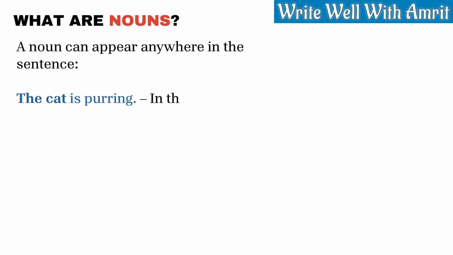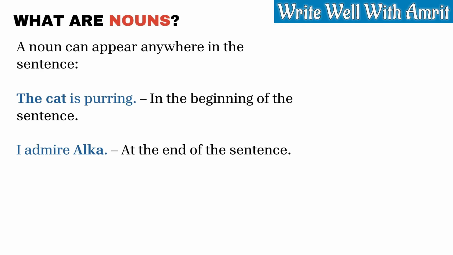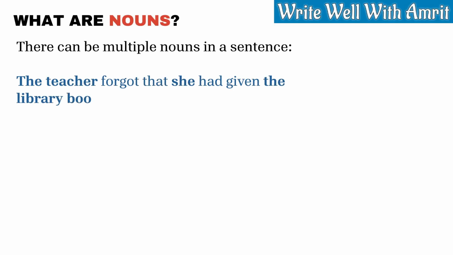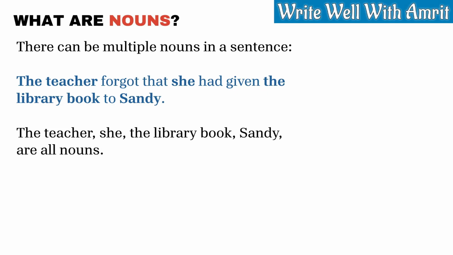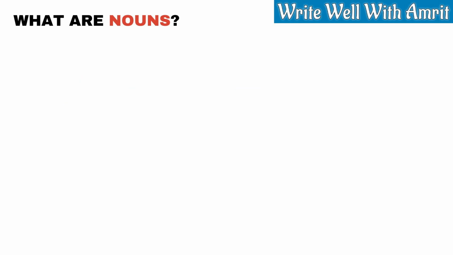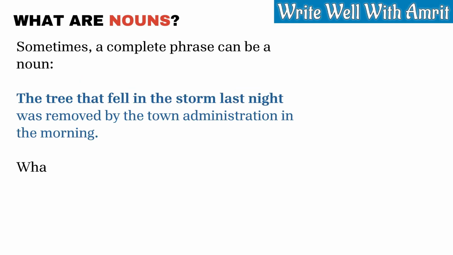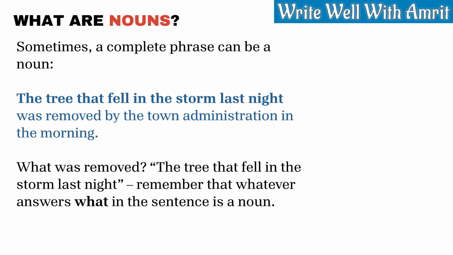A noun can appear anywhere in the sentence. The cat is purring, at the beginning of the sentence. I admire Alka, at the end of the sentence. There can be multiple nouns in a sentence. The teacher forgot that she had given the library book to Sandy. The teacher, she, the library book, Sandy are all nouns. Sometimes a complete phrase can be a noun. The tree that fell in the storm last night was removed by the town administration in the morning. What was removed? The tree that fell in the storm last night. Remember that whatever answers what in the sentence is a noun.